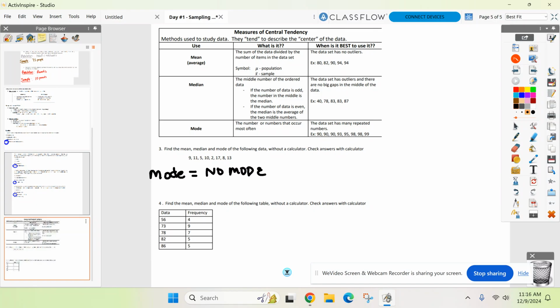Okay, maybe if I had an extra 13 there, there'd be 13, but I got no mode. All right, you ready? You got to be locked in here because I am not showing this over and over again because you want to fall behind.